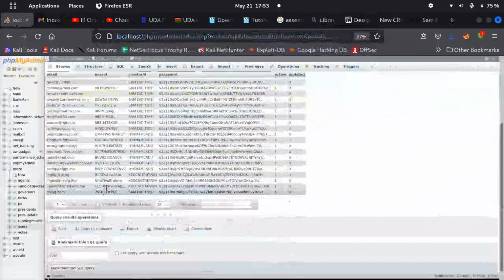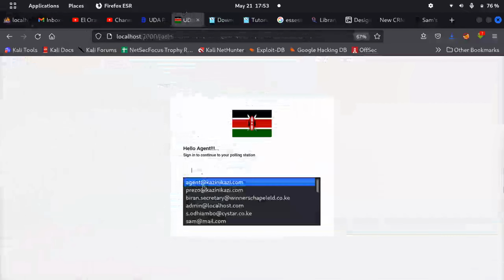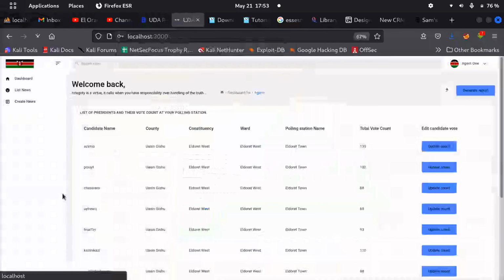Those are the errors you experience when you're creating proxies. So we'll be creating a proxy. We need one that really works completely. Bernard will help you guys create one. He's really good at it. You guys will see. Agent at Kazinikazi. Let's say he does that. His password, we just copied it. It's his ID. I wasn't creating a password.